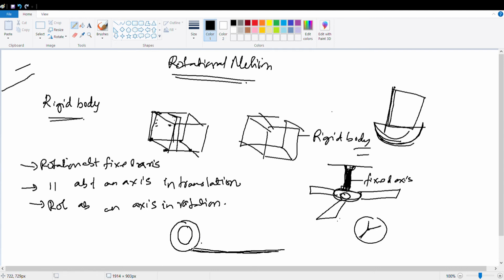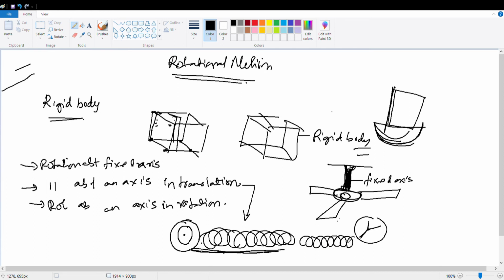Yes or no? The body is moving ahead, so it is translating, and also the body is rotating and moving. The wheel is going like this. Am I correct? Yes, sir. So this example is called rotation about an axis. Yes, it is rotating. It is going like this.